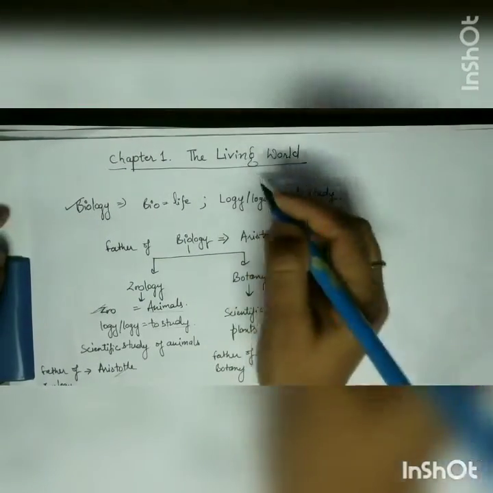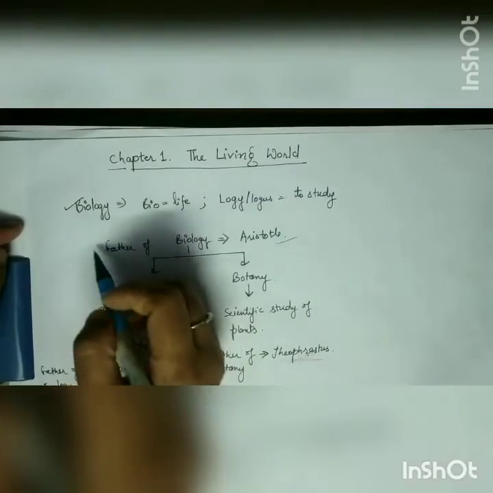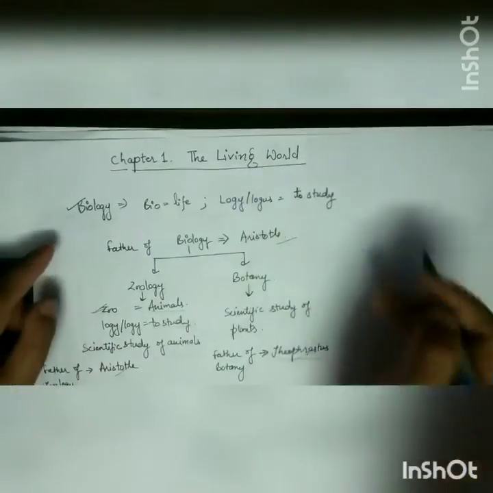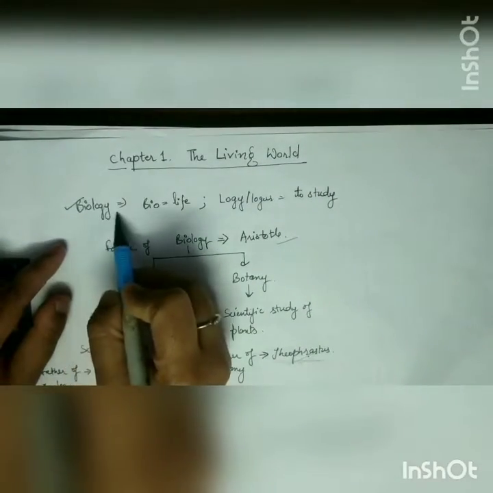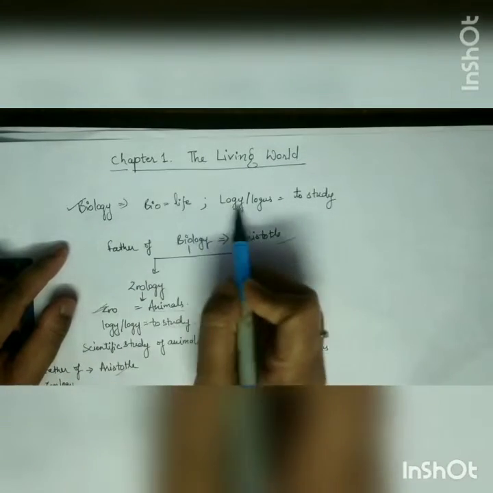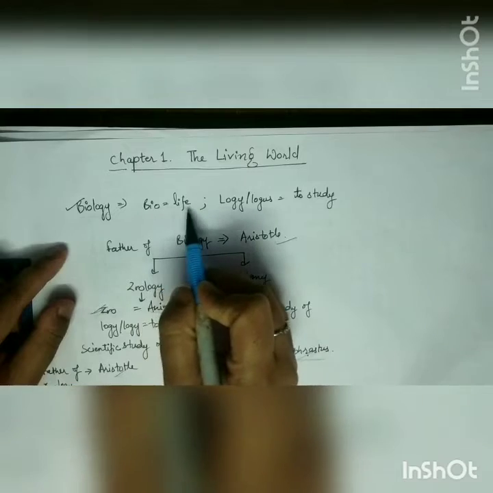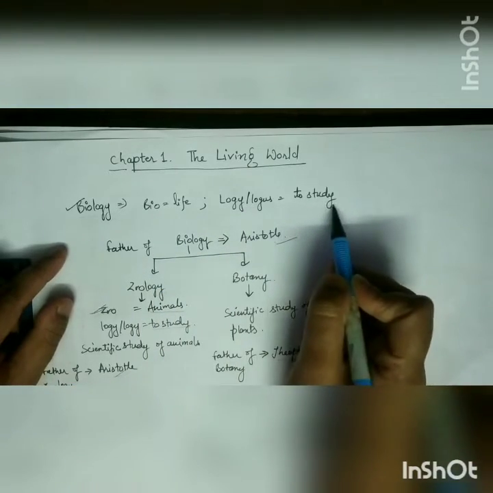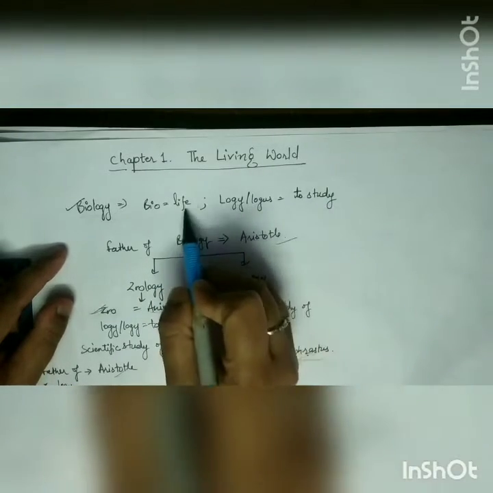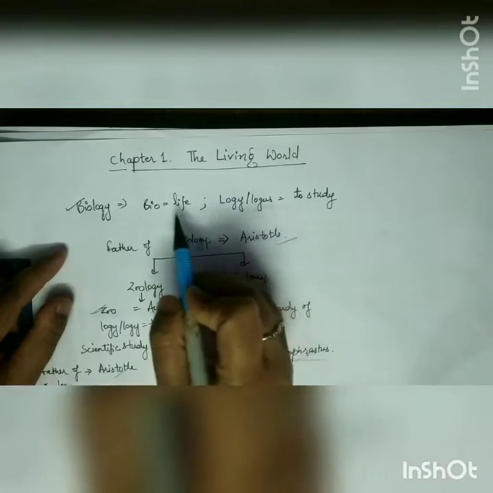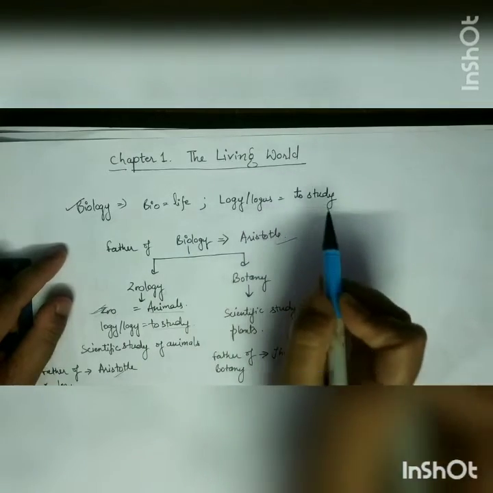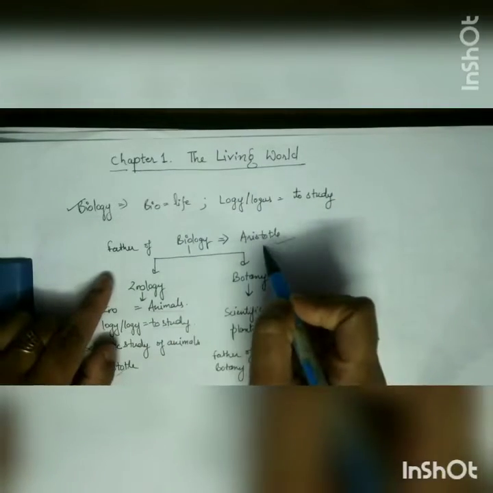Before starting this chapter, we will study what is biology, some important points. So biology comprises two terms, bio and logi. Bio means life and logi means to study. Whenever we are studying about life or the life processes happening inside the living organism, we are studying biology. Now, who was the father of biology?